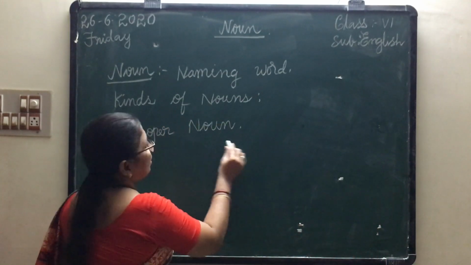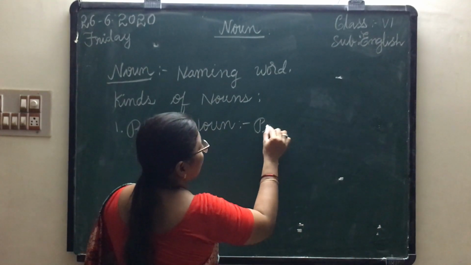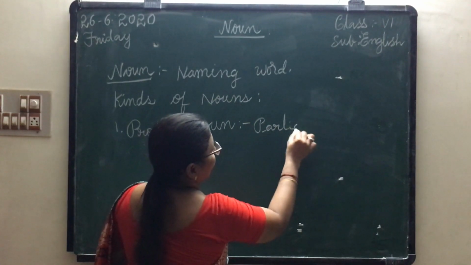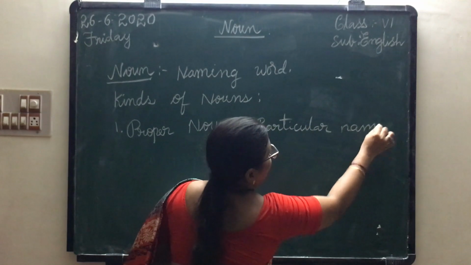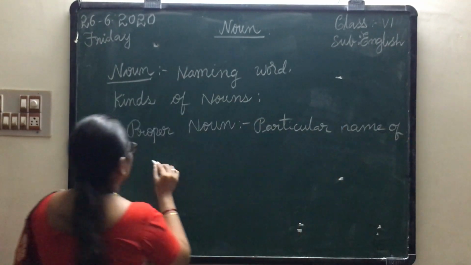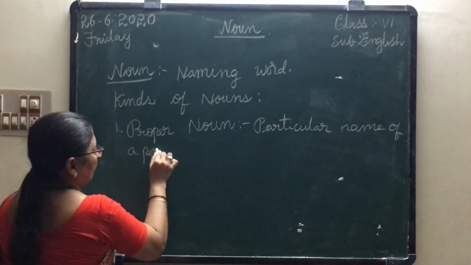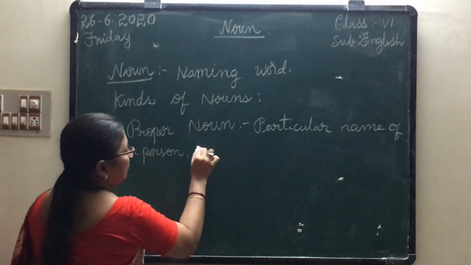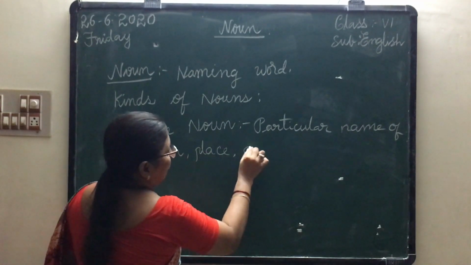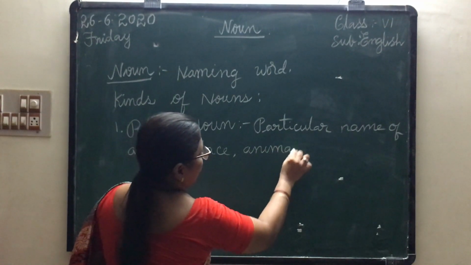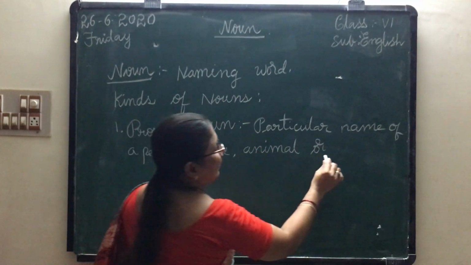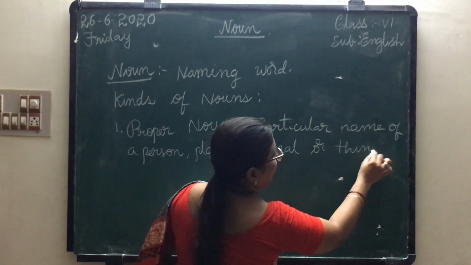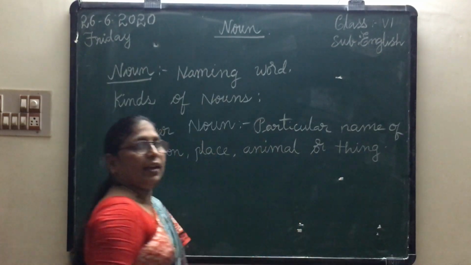It is denoted by a capital letter whether it is at the start, middle or end of the sentence.